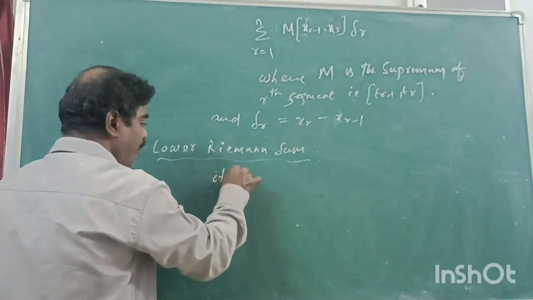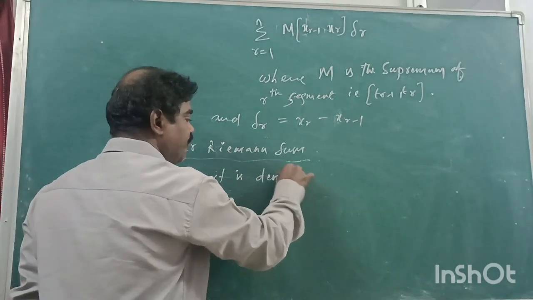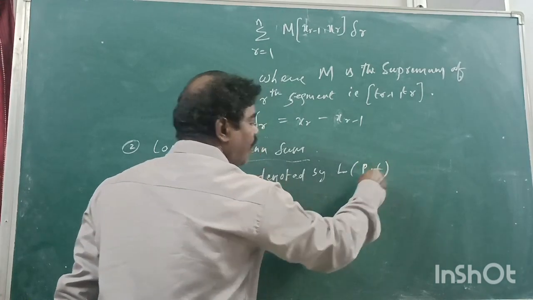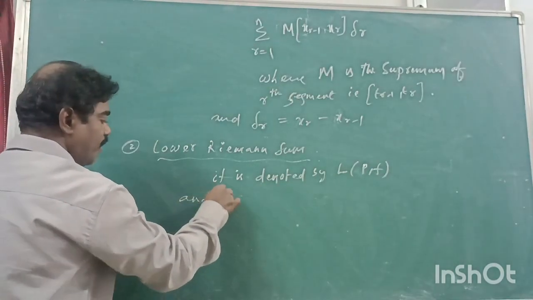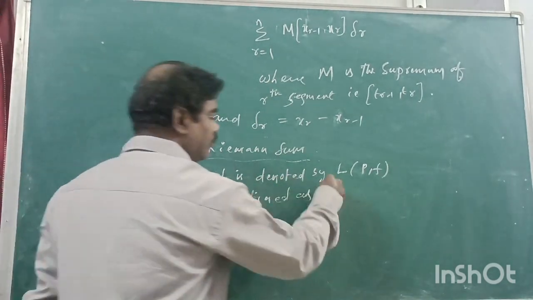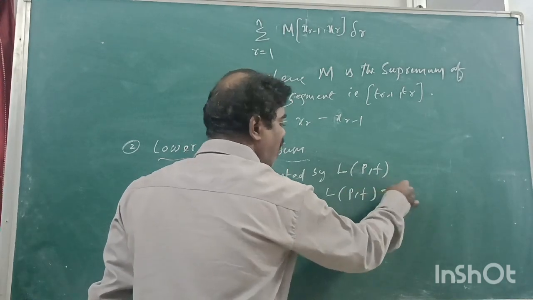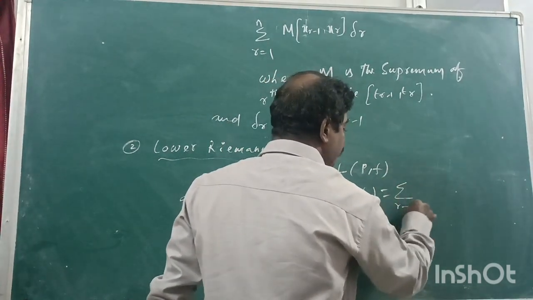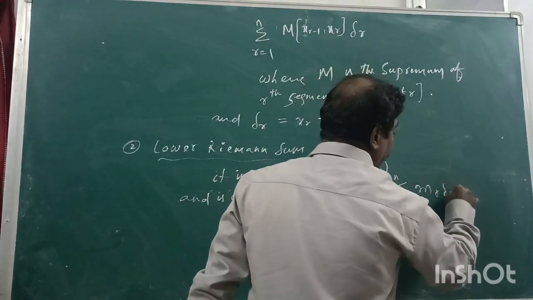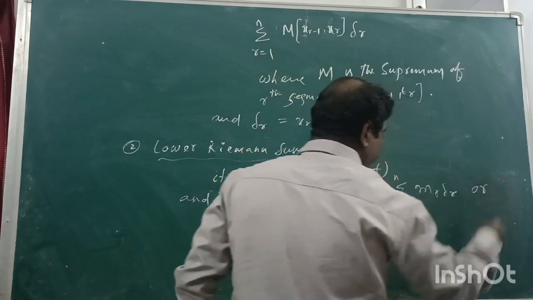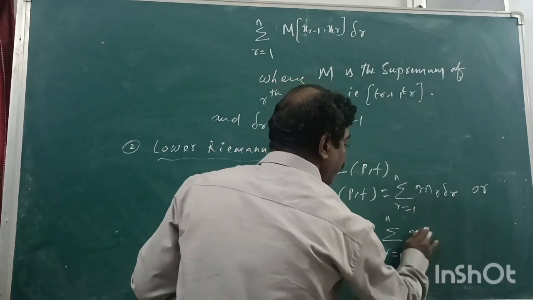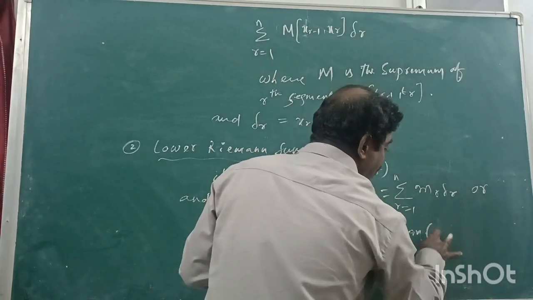It is denoted by L(P, f) and is defined as L(P, f) is equal to summation r is equal to 1 to n of small m_r delta_r, or we can write summation r is equal to 1 to n of small m of the r-th segment.